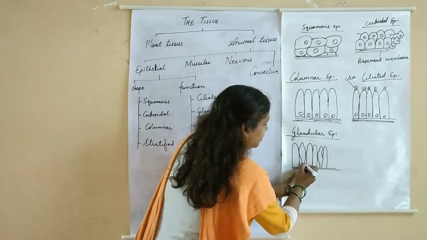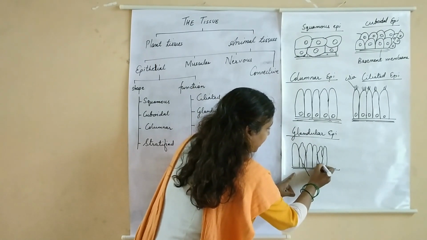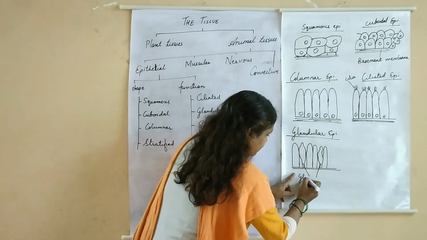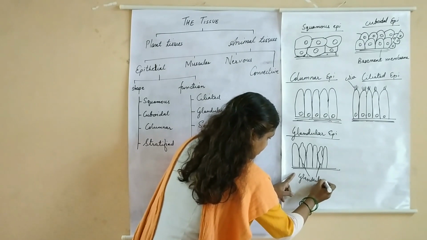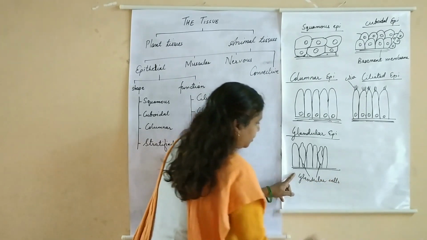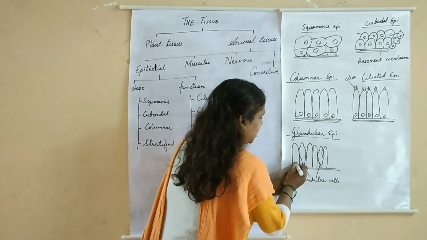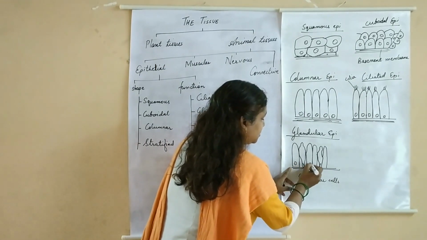These are your glandular cells. Again, nucleus at the base.